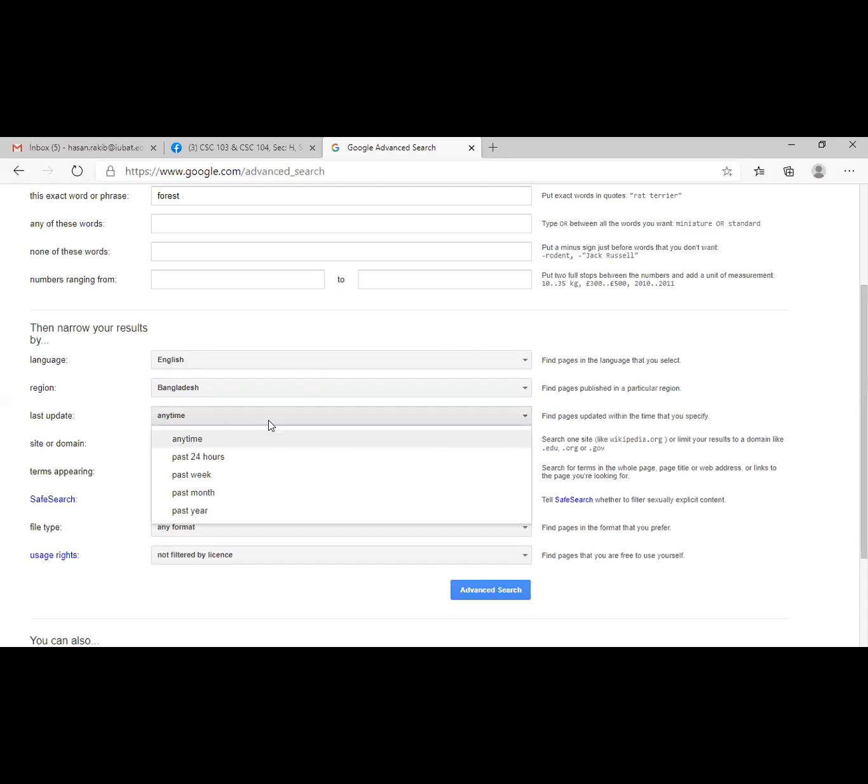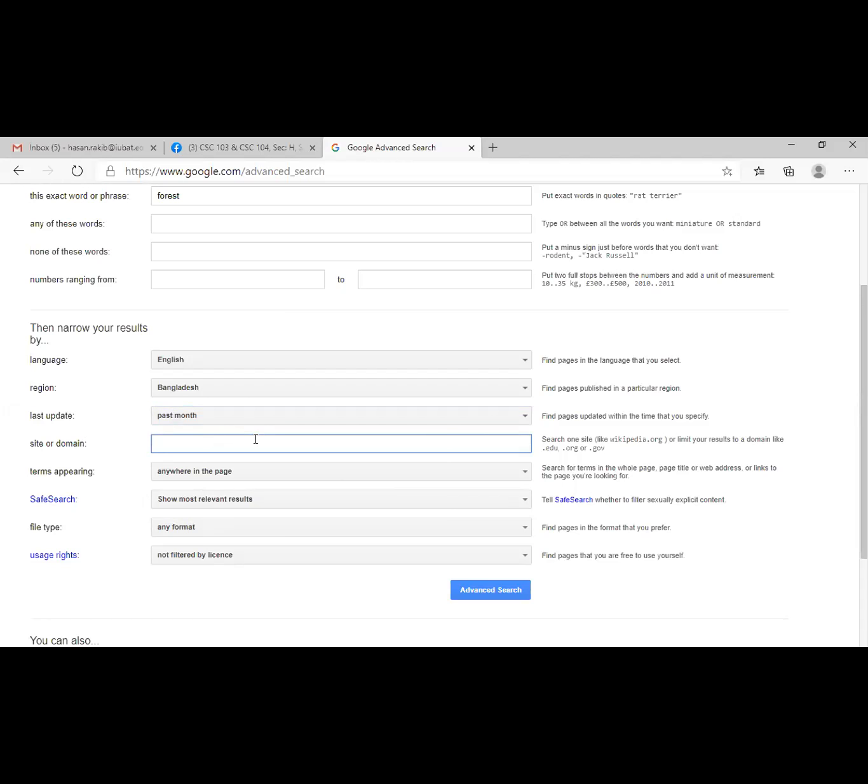Then update time. If I want to get very recent information, then I can select 24 hours. If you want information uploaded within the past week, this search engine is basically showing us that information, or past month, past year, or you can select anytime. That is the thing. I'd like to select the past month. Let's see. Then site domain: you can mention a specific website name from where you'd like to get the information, like you can write here Wikipedia, wikipedia.com. Then it will show you information from Wikipedia.